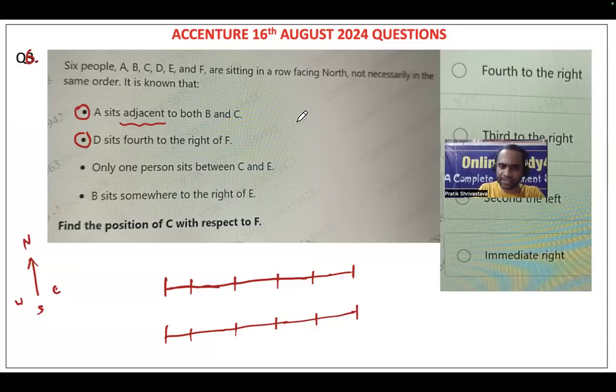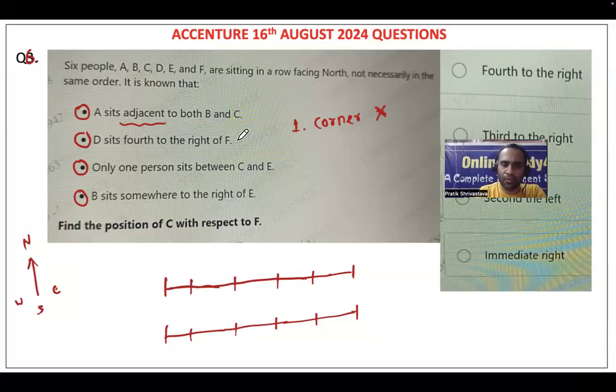Okay, so the first thing we search for is if any statement gives you information about who is sitting at the corner, so first you look out for this. Only one person sitting between C and E. B sits somewhere to the right of E. So my dear friends, none of the statements is giving me any information about who is sitting on the corner. Then, sir, what is our next approach? So next, friends, you have to try to find out which will give you the fewer possibilities.